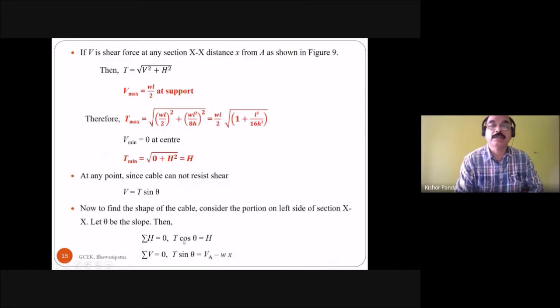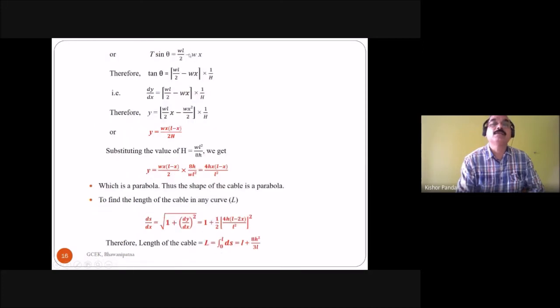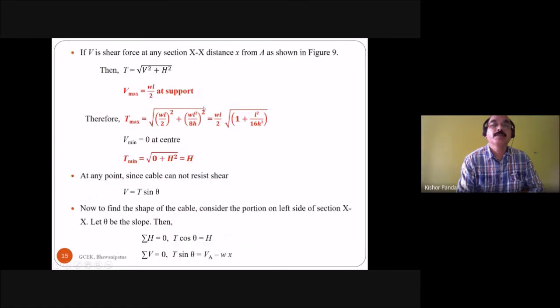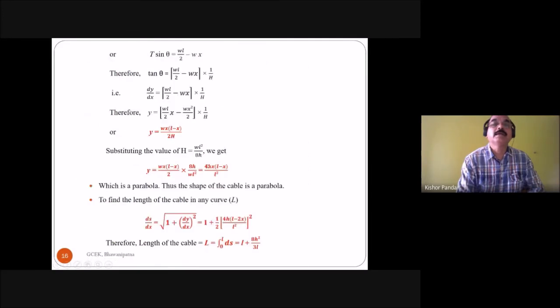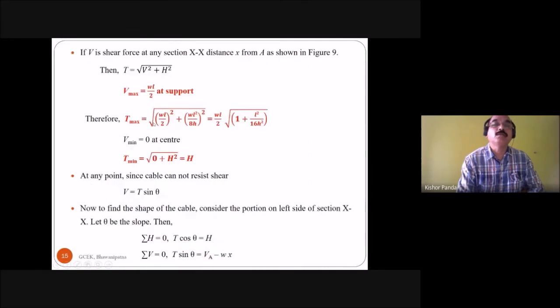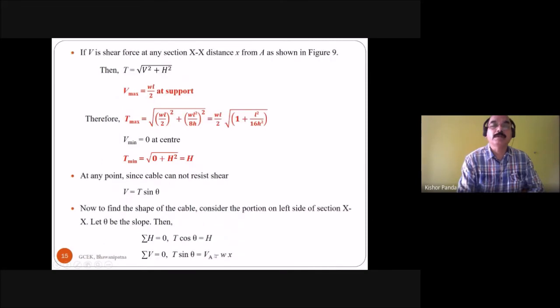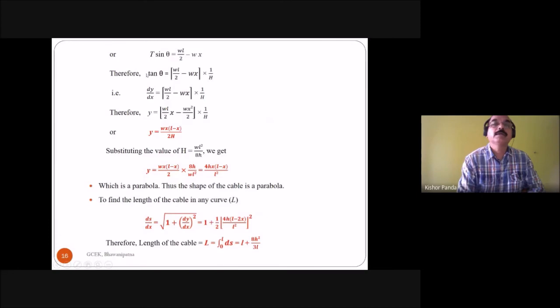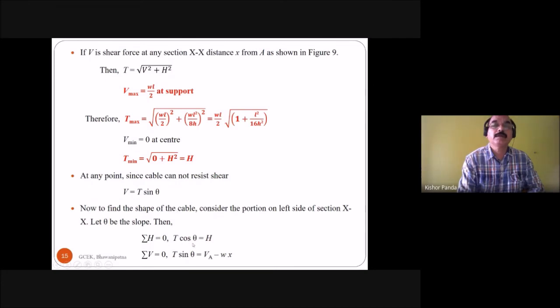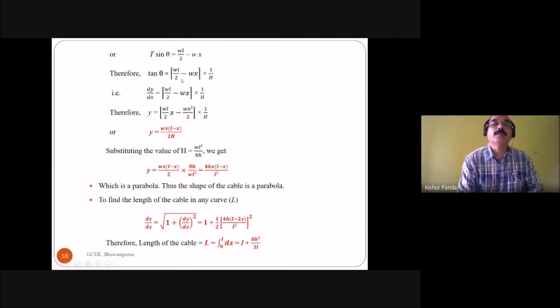You got here T cos theta is equal to H and T sin theta is equal to VA minus WX. But you know VA is equal to WL by 2, so here you put T sin theta is equal to WL by 2 minus WX. Then find out the tan theta: T sin theta divided by T cos theta is equal to WL by 2 minus WX divided by H.